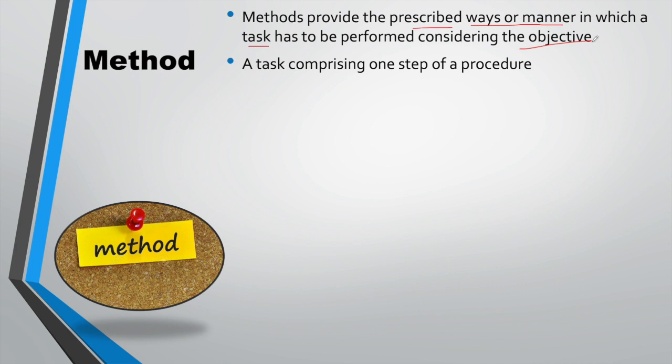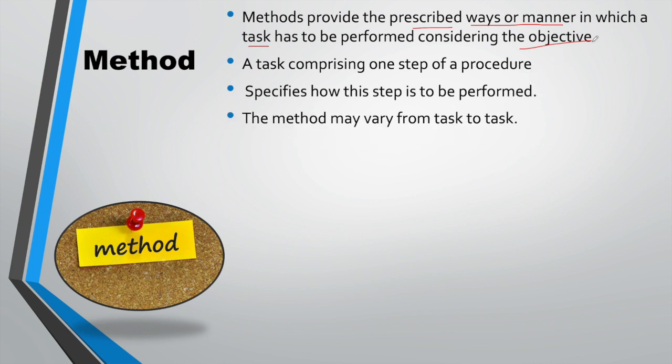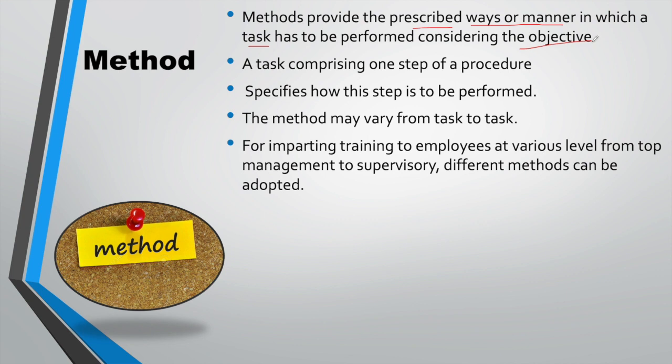The methods may vary from task to task. A selection of proper methods will definitely save your time, money and effort, and it will increase the efficiency of the organization. In an organization, different types of methods may be adopted for different activities. Here one example has been given: you want to give training to your employees.